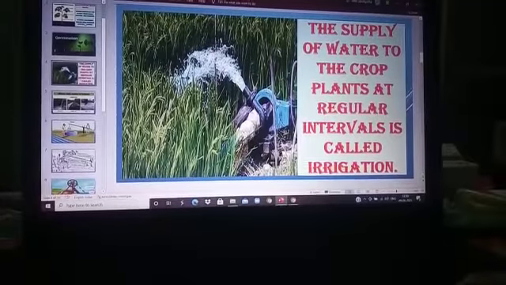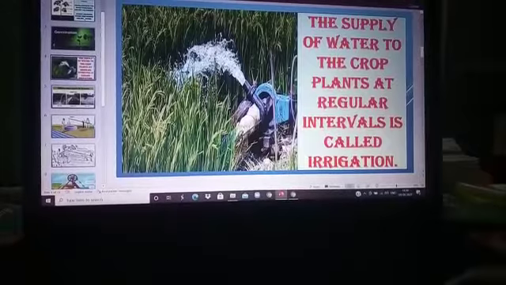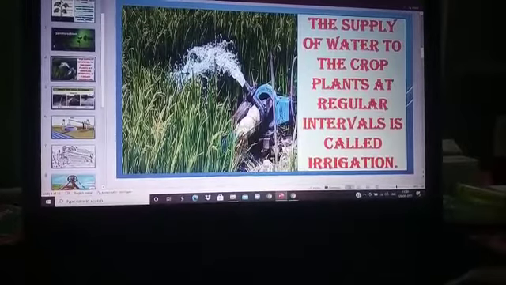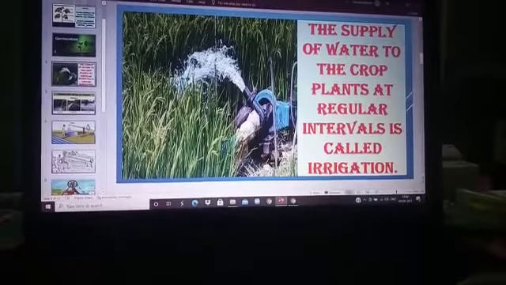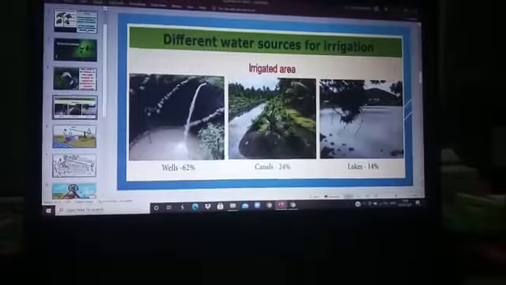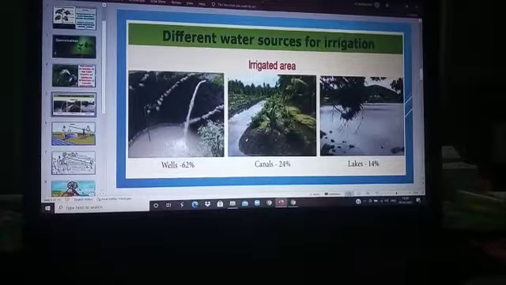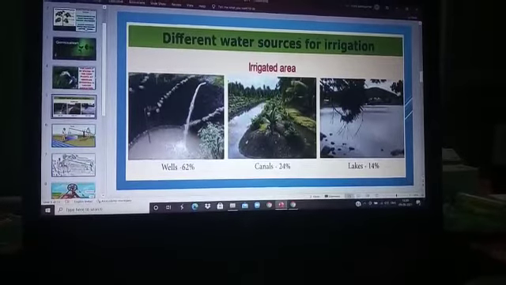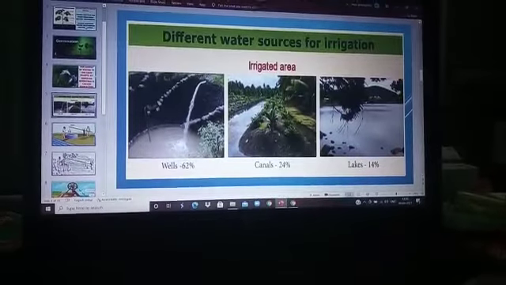Some plants need less amount of water. Some of the plants need large amount of water. So depending upon the type of the plant, farmers supply the water to the crop plants at a regular interval. What are the different sources of water? Well, borewell, canal, pond, lake, river are the different sources of water. From all these sources, farmers draw the water and supply to the crop plants.